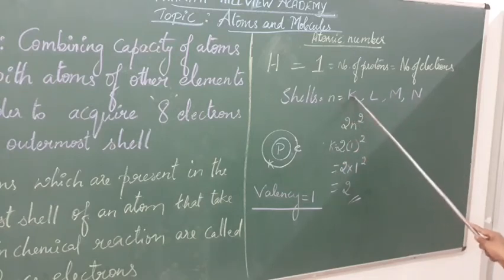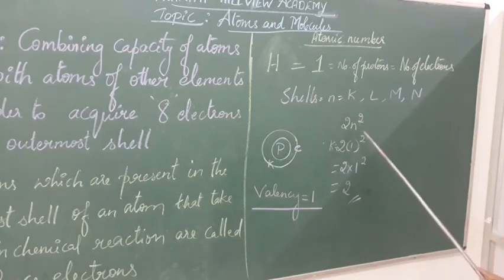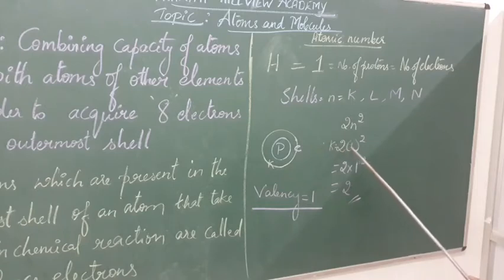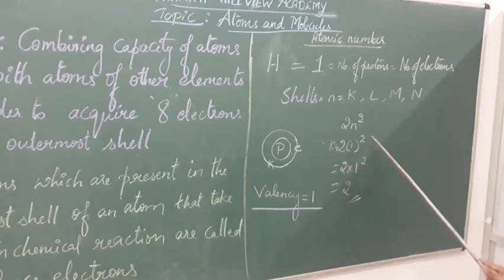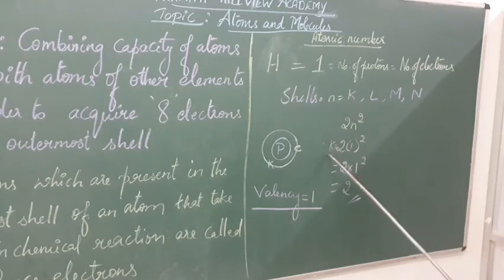If you take the K shell, then n is 1, because K is the first shell. So 2 into 1 square gives 2. So the K shell has the capacity to hold only 2 electrons. More than 2 it cannot hold.